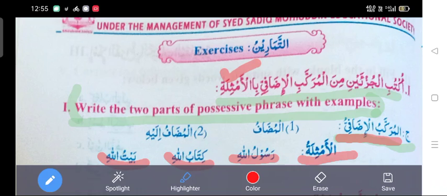Baitullahi, House of Allah. These three examples are on your tongue, so you can produce these three examples in the exam. Got it? This is question number 1 of the lesson, the possessive phrase.